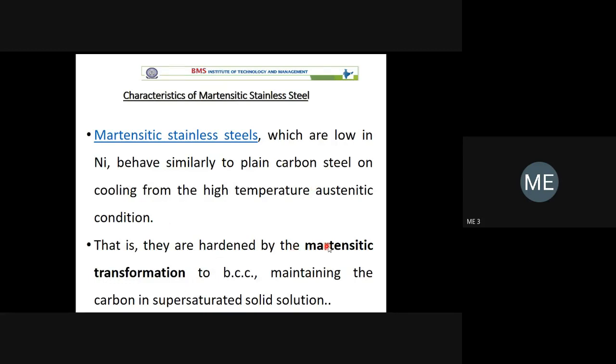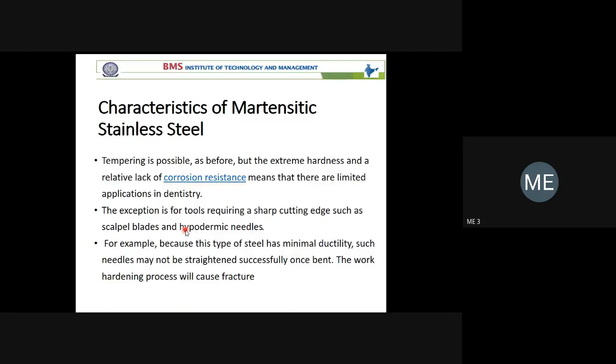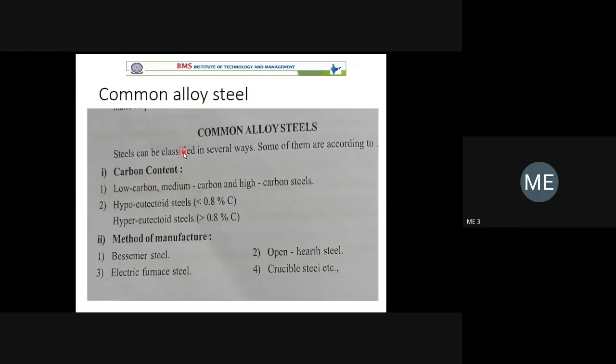It is hardened by martensitic transformation, because martensitic steels are stronger, as we already discussed in heat treatment. So we can make the steels harder and harder by one more transformation, that is referred to as martensitic transformation. Imagine, without changing the composition of the steel, we can make the steel softer, or more ductile, or we can make it harder also. So these are the different characteristics of martensitic stainless steel, and corrosion resistance.